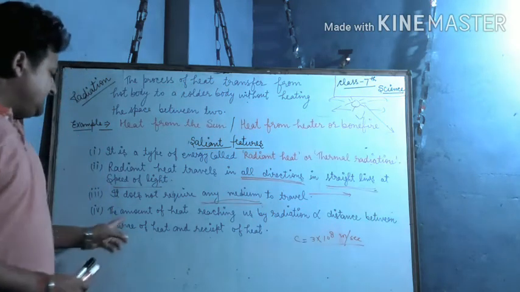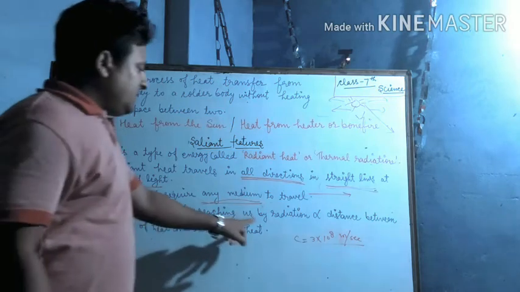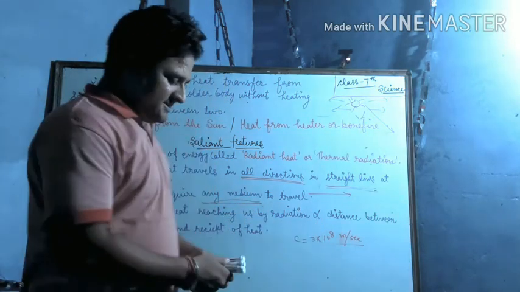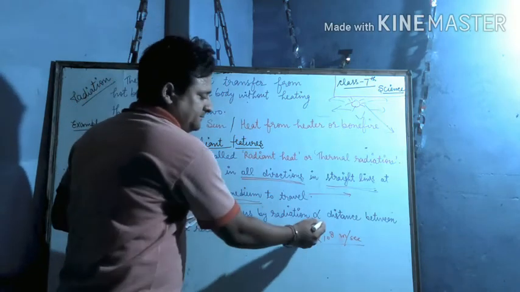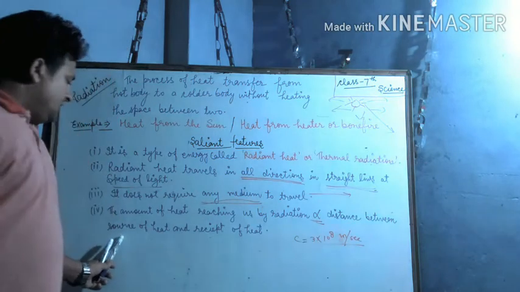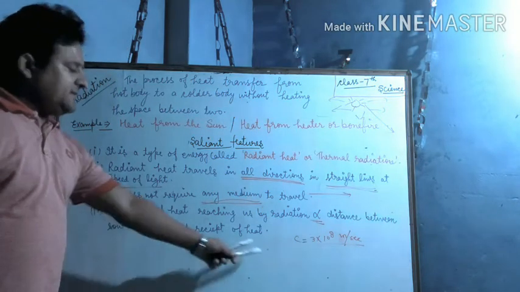Next, the amount of heat reaching us by radiation is proportional to the distance between the source of heat and the receiver of heat.